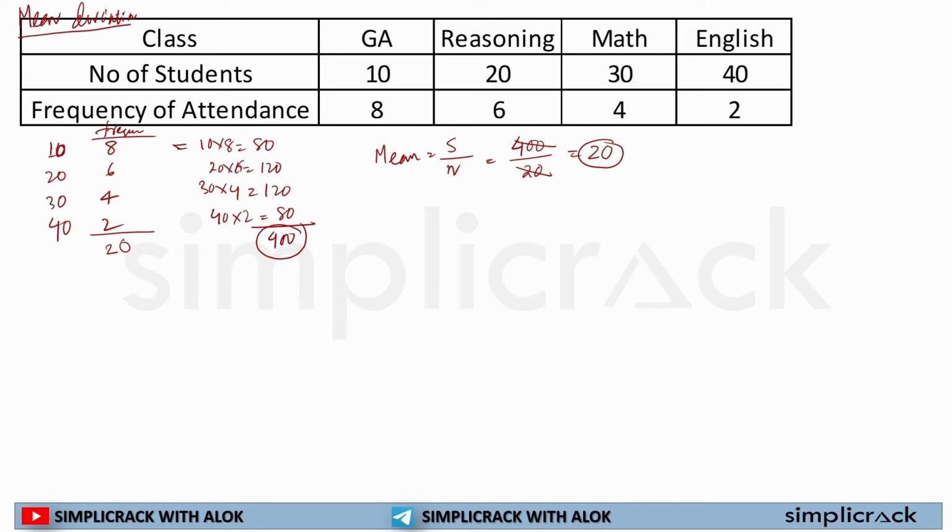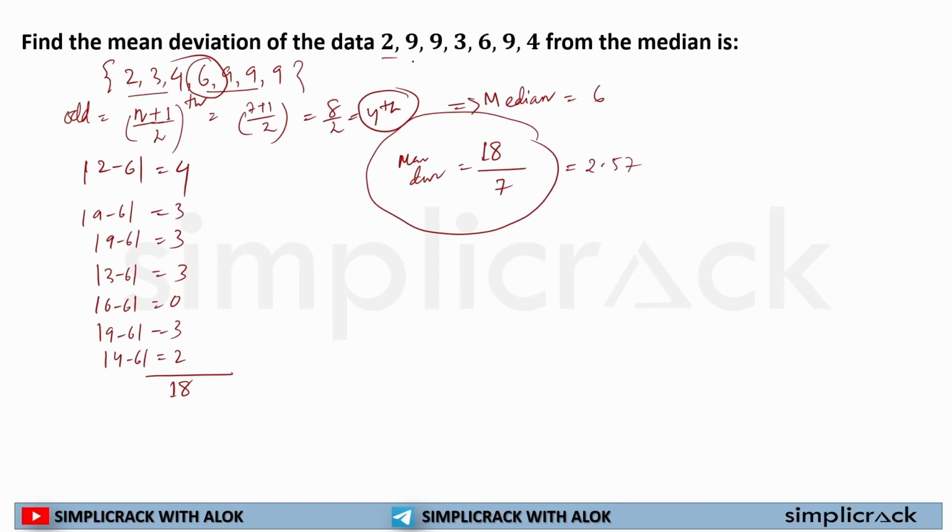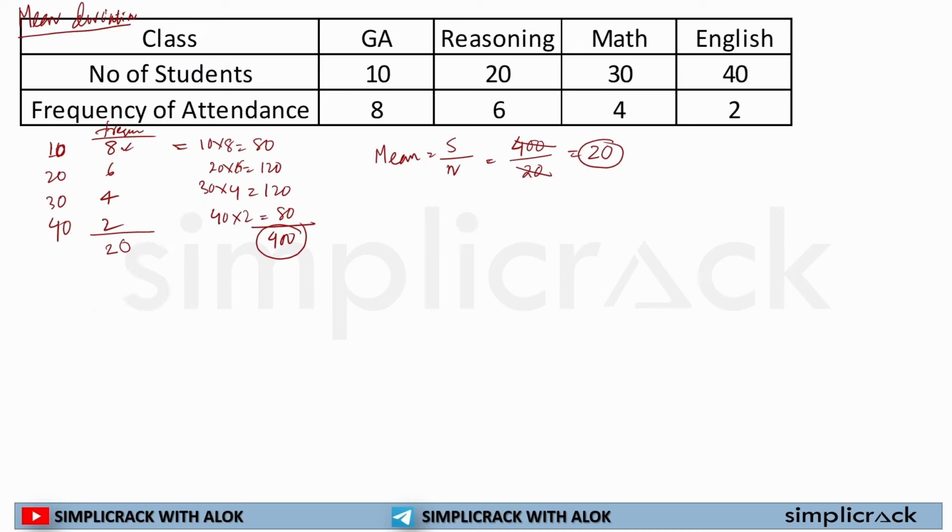what will happen? We'll be taking the differences, but here the differences will be in multiple numbers because there is a frequency associated with it. In previous cases there were only single observations, that's why we used to calculate each and every data point singly. But in this case there are multiple observations. So how will we calculate? I will erase this. Now we know the mean is equal to 20.